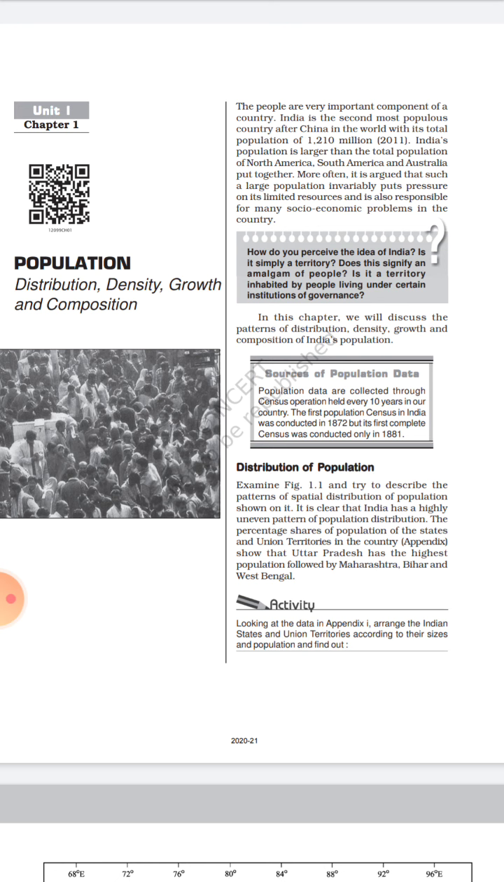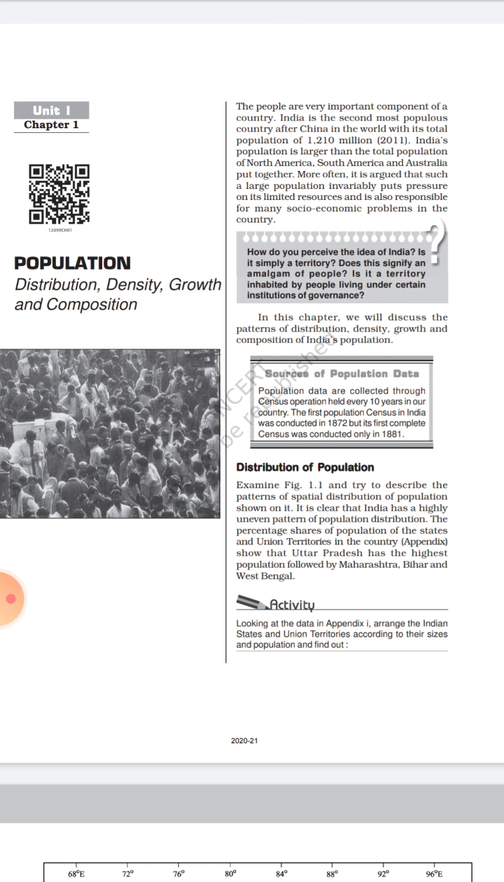So let's start with the distribution of population. There are many states and union territories which have an uneven pattern of population in our country. That is, India has a highly uneven pattern of population distribution. In some places a large number of people live, and some places have very few. For example, the area of Uttarakhand is greater than that of Haryana, but the population of Haryana is almost twice that of Uttarakhand.